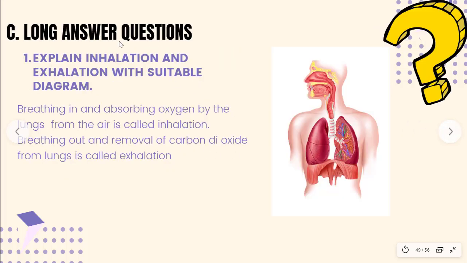Now section C, which is long answer questions. First question, explain inhalation and exhalation with suitable diagram. So this is the diagram. You can also refer to the diagram that is there in your textbook, which is almost similar. Breathing in and absorbing oxygen by the lungs from the air is called inhalation. Breathing out and removal of carbon dioxide from lungs is called exhalation.